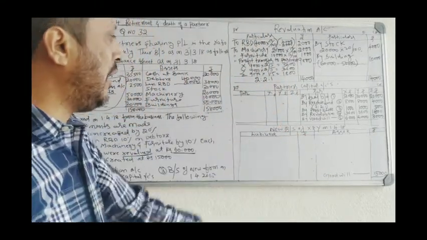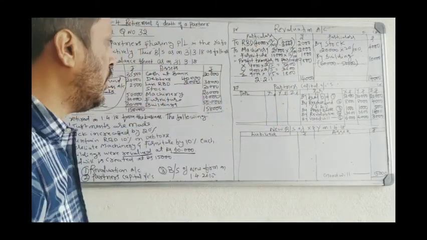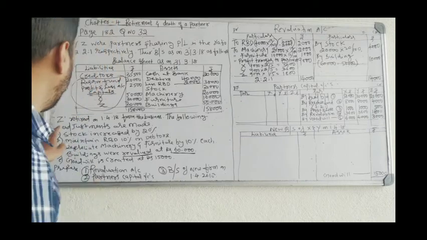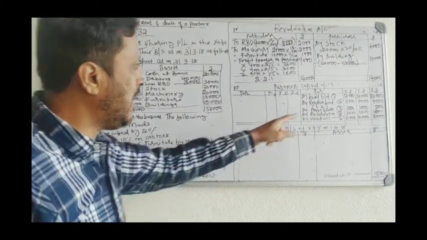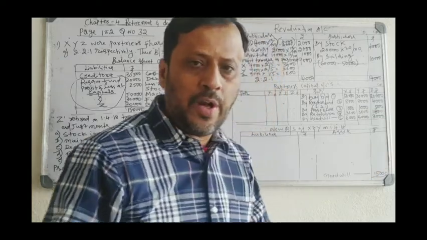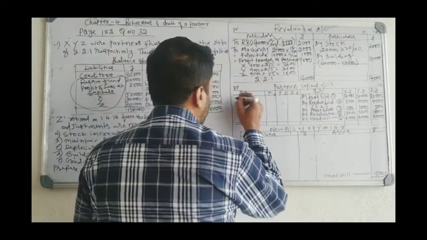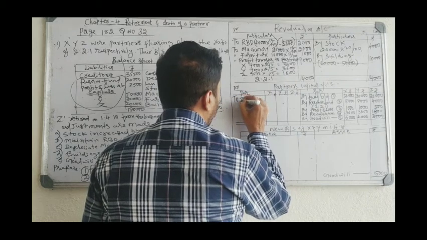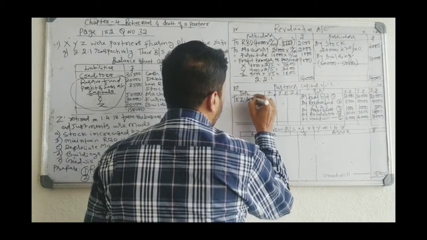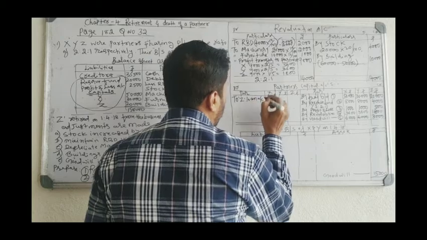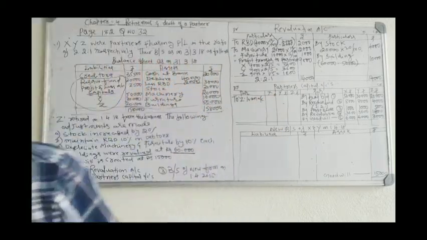Okay, we have taken all the entries. All the 5 entries are over. Now you have to close the account. First you have to close the retiring partner's account. Retiring partner is Z. Z's account you have to close and his balance is transferred to the loan account, to Z loan account, because he will retire from the business.